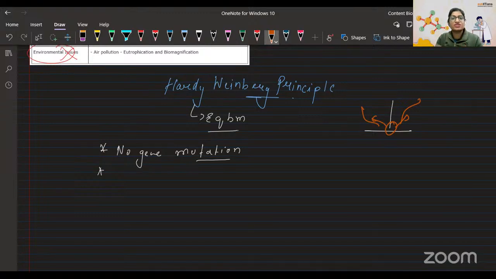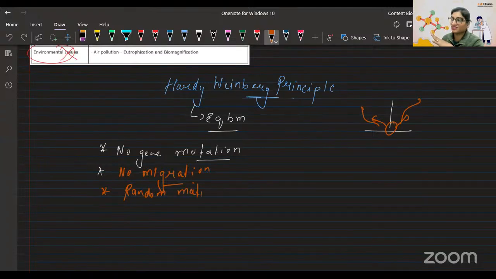This is the ideal situation where no gene mutation is happening and no migration is happening. Animals are not moving from there to there. Isn't it weird? No gene mutation can occur, but random mating can occur. No gene mutation is happening, but random mating can occur. By chance, individuals are mating. Next, no genetic drift happens.